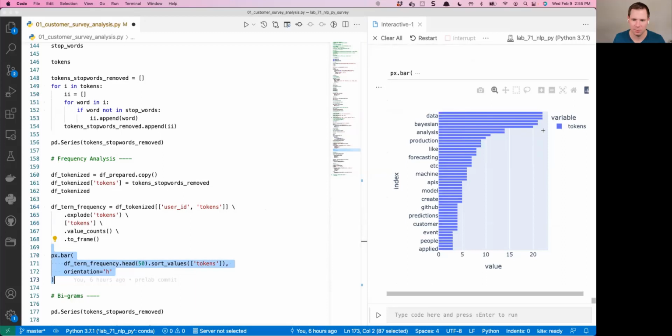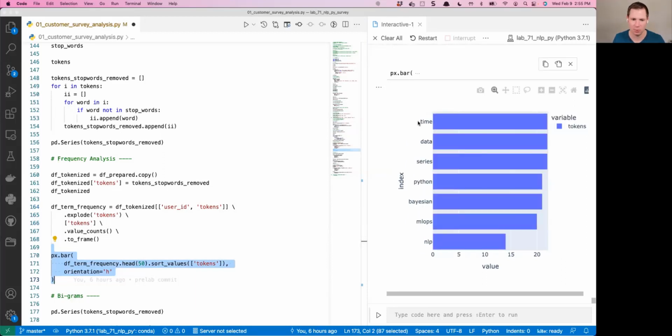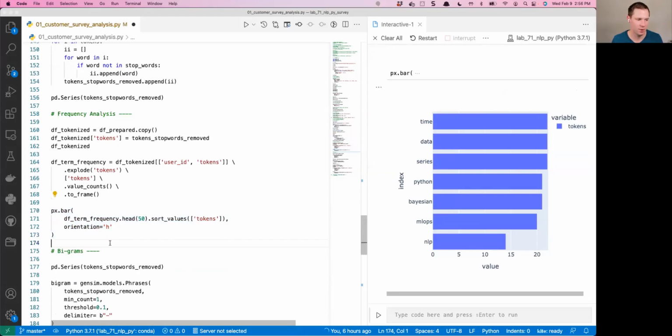This is good because now I can see what's most important. Things like time, so maybe I have to figure out why that's important. Data, well, data's pretty obvious, I'd better be analyzing some data. But series. So here's what I thought: maybe time and series go together because they both occur 22 times, about the same amount. Bayesian, I know what that is, but time and series, what does that mean?